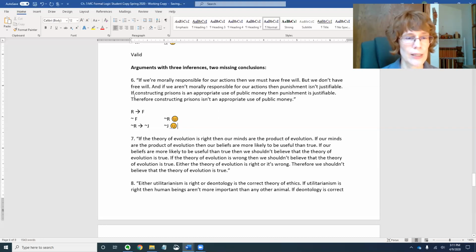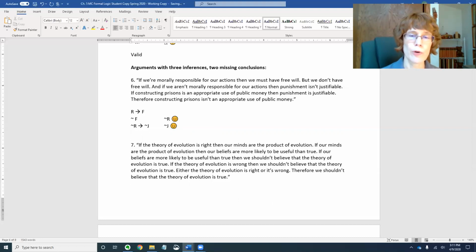Very good. We are now at, if constructing prisons is an appropriate use of public money, then punishment is justifiable. So if constructing prisons is an appropriate use of public money, then punishment must be justifiable. The 3 questions again, can we conclude something? If so, what? And is that valid or not? Pause the video, come back when you're ready.